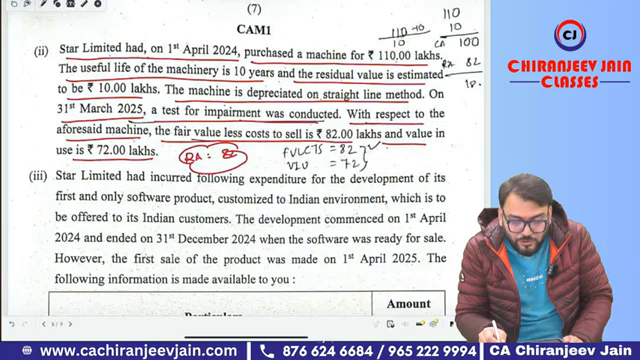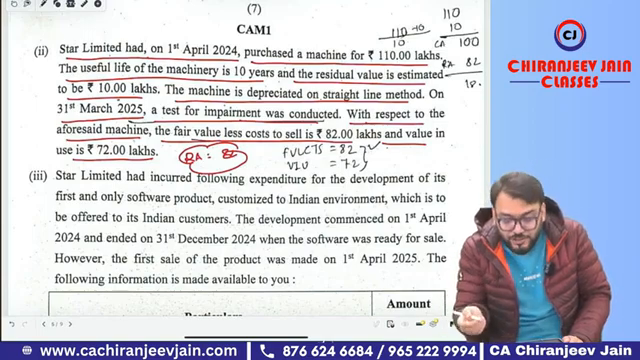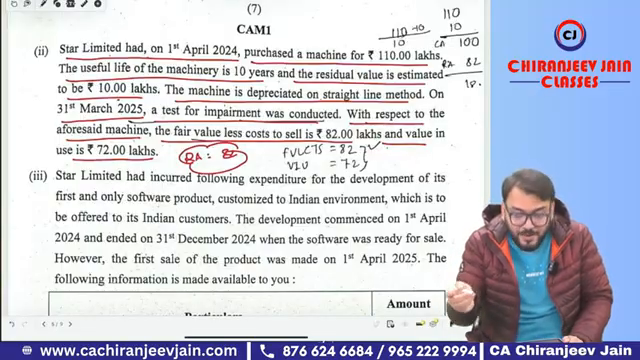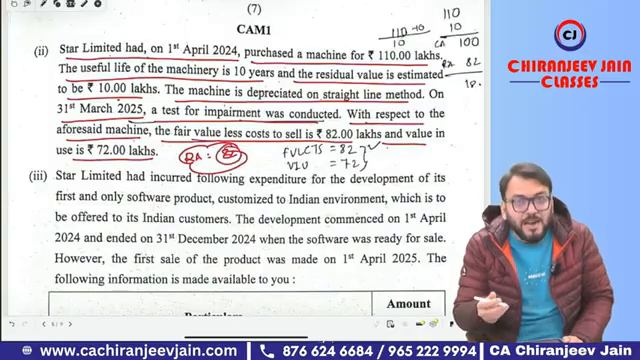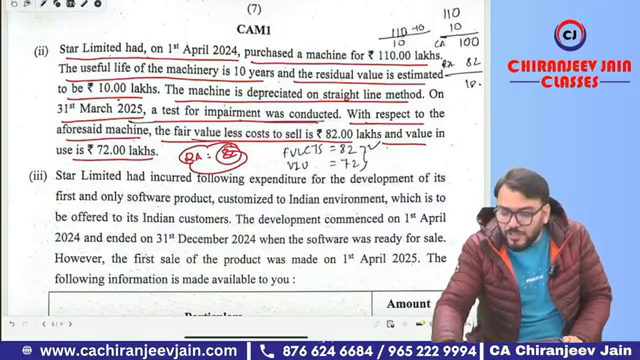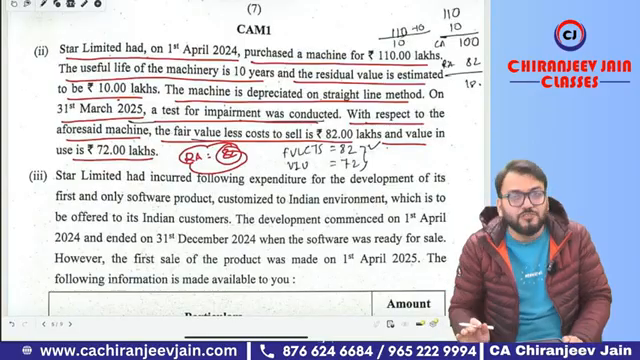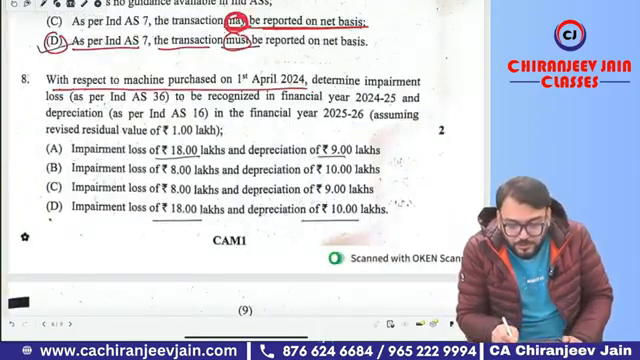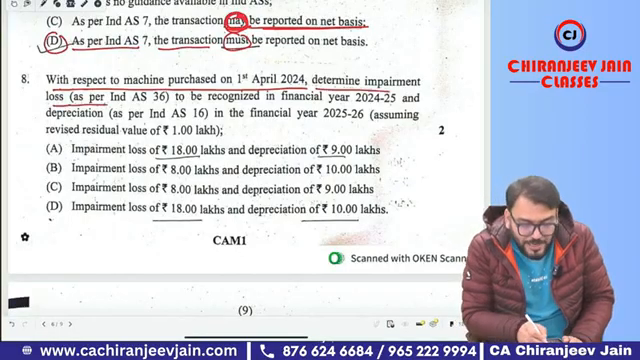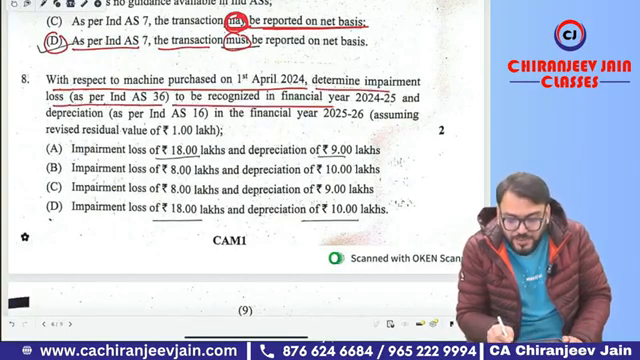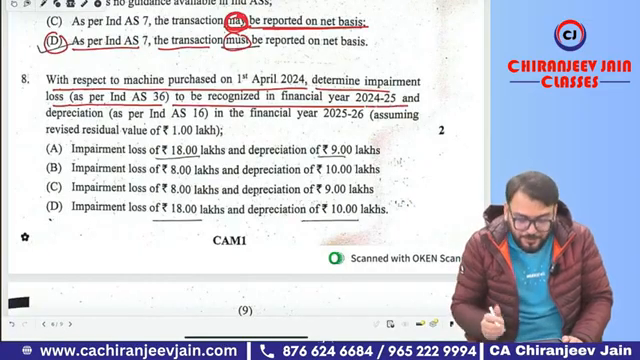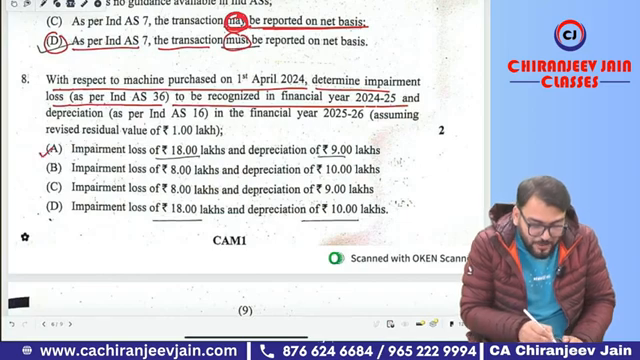Depreciation for the first year will be 110 minus 10, 100, divided by 10. So 10 lakh is the depreciation. Therefore, the carrying amount at the end of the first year will be 110 minus 10, that is 100. 100 minus 82. What is the impairment loss? 100 minus 82, the impairment loss is 18. Let's see what they have asked. With respect to the machine purchased on 1st April 2024, determine the impairment loss as per Ind AS 36 to be recognized in the financial statements for the financial year 2024-25. So of course 18 is the impairment loss. You can see it is either option number A or option number D.